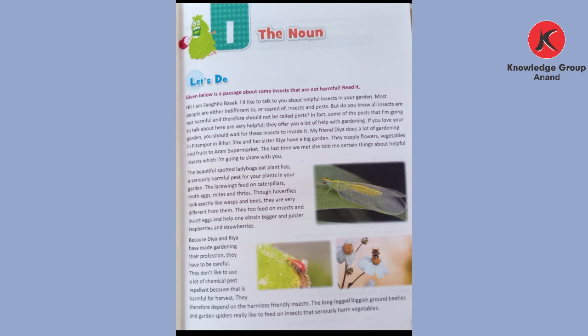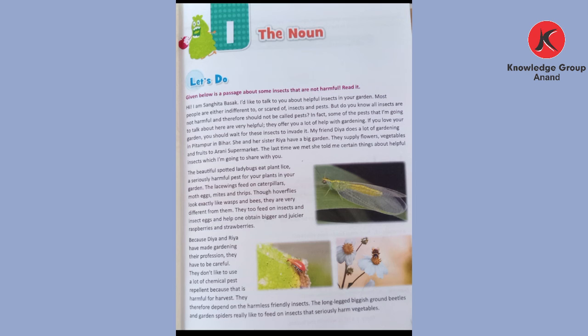Though hoverflies look exactly like wasps and bees, they are very different from them. Hoverflies, again a common noun. Wasps, common noun. And bees, so these are common nouns. They too feed on insects and insects' eggs and help one obtain bigger and juicier raspberries and strawberries. Raspberries and strawberries both are common nouns. So we have completed the second paragraph.